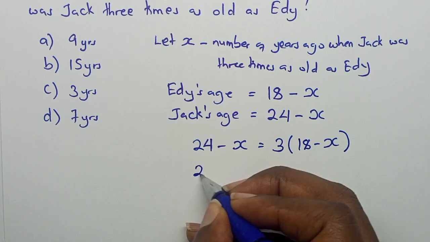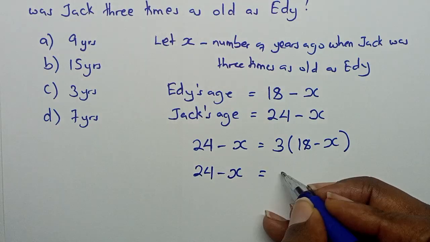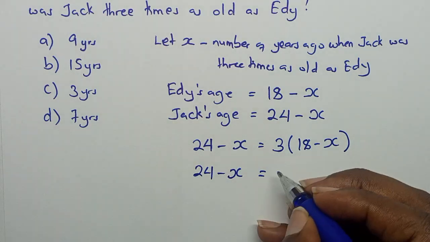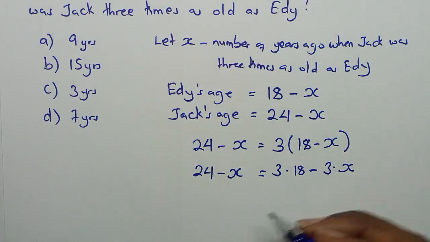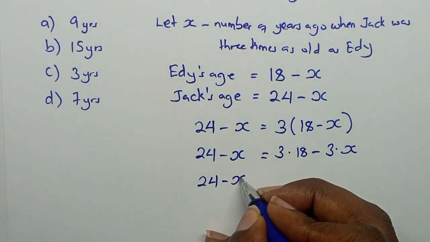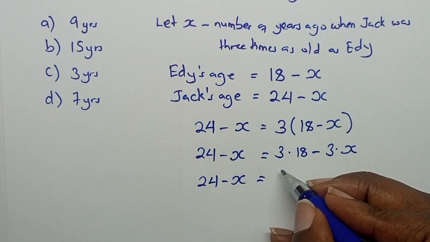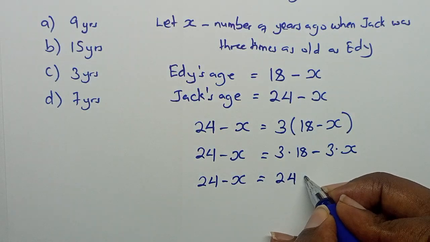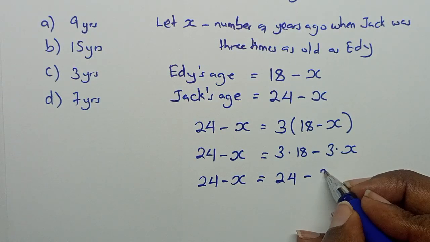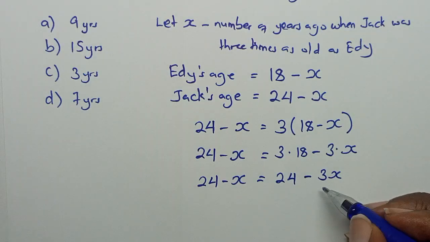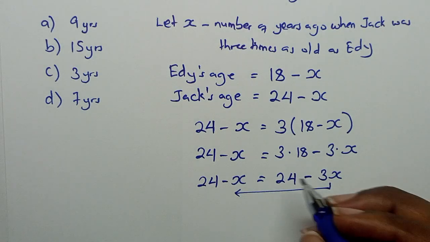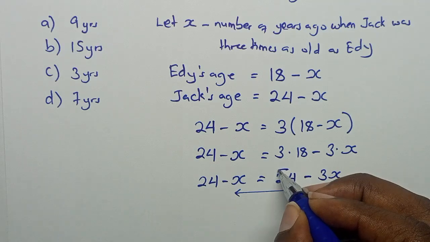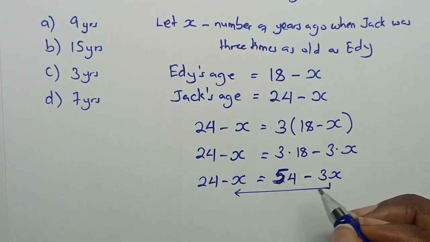So this will be 24 minus X being equal to 3 times 18 minus 3 times X. Sorry, 3 times 18 is 54, not 24.